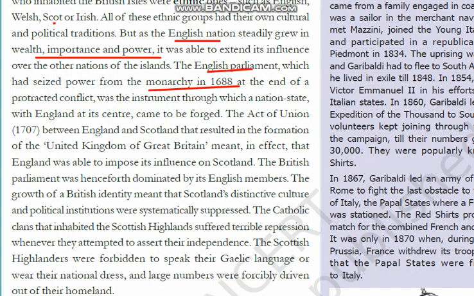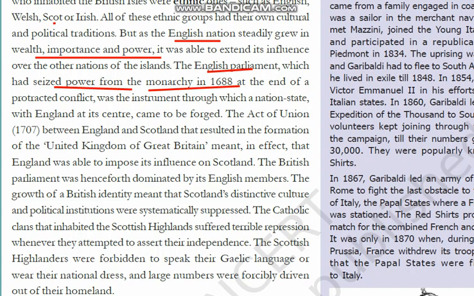So they have reduced the powers of the monarch, seized the power from the monarch. Constitutional monarchy was set up in the year 1688. From then till now, the United Kingdom has been a constitutional monarchy. The first country to become constitutional in 1688 was England, and it is going on until now. The longest constitutional monarchical state is the United Kingdom.